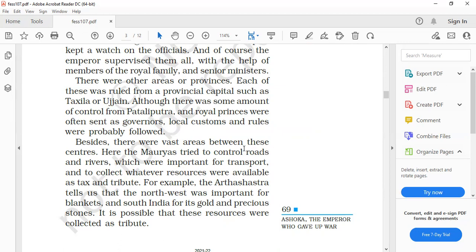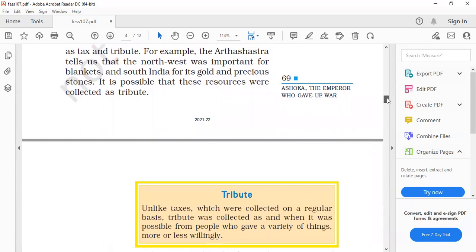So this paragraph is especially important because of how rivers and roads are important to controlling the empire. You have to write the answer, and this is your answer. I hope you understand. So you can get one major question, that is how they managed the empires, and separately you can get this question, what is the importance of roads and rivers in the Maurya dynasty.